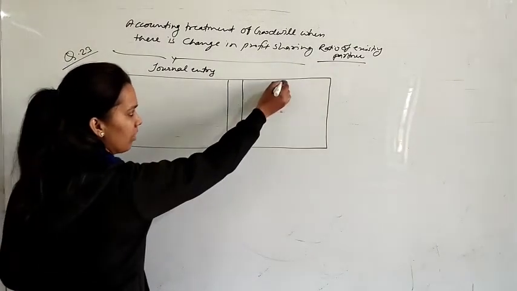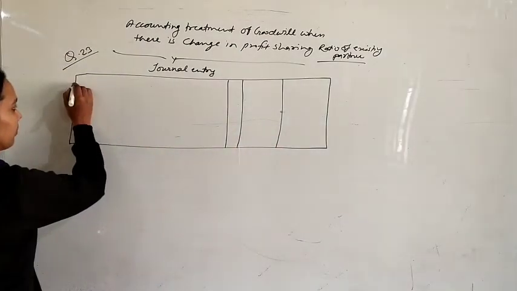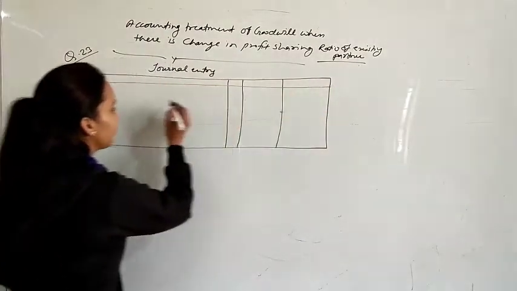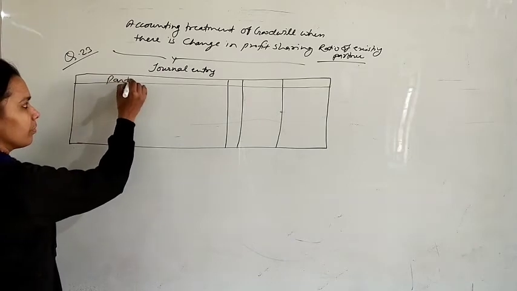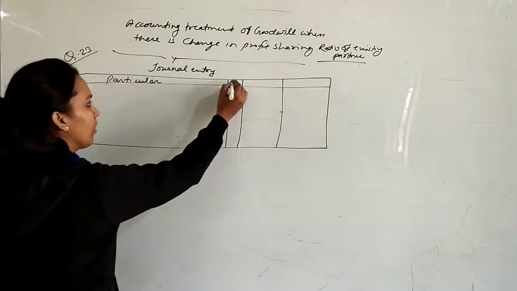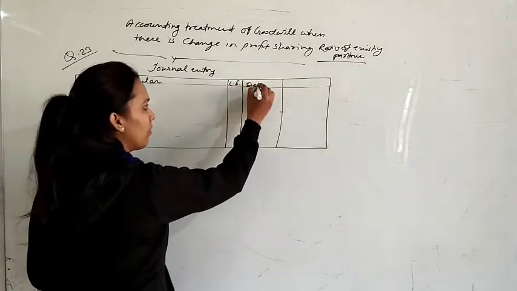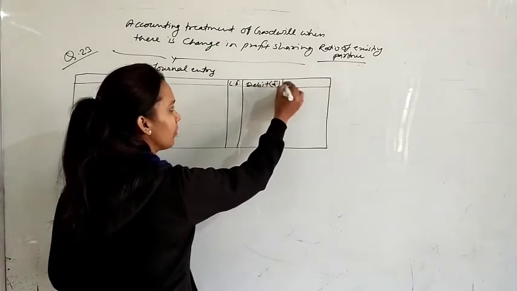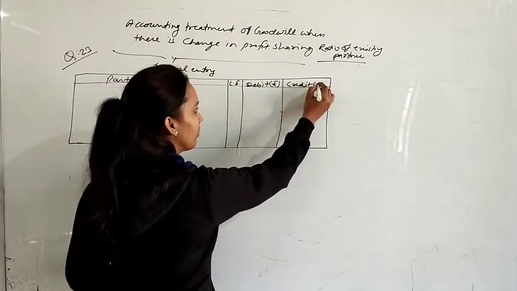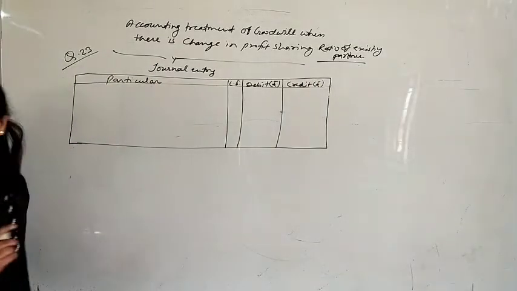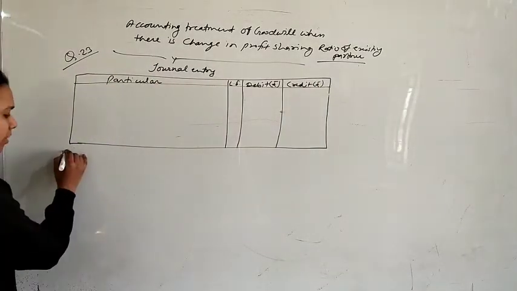Rest of the work will be in working note. Yes, so old ratio and new ratio are given. So write down first